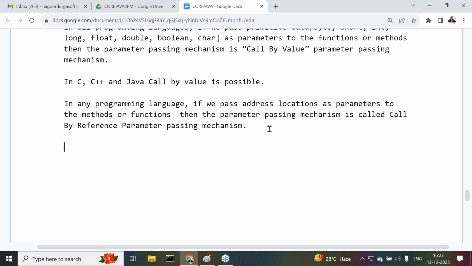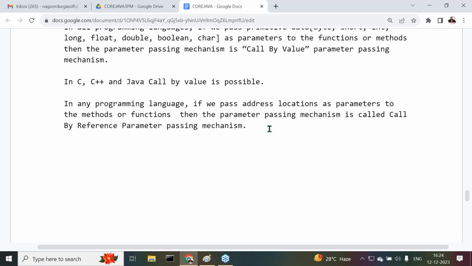Now come to this point. In C and C++, if you pass pointer variables as parameters to the methods, then the parameter passing mechanism is call by reference. Why? Because pointer variables represent address locations. Passing a pointer variable as a parameter to the method means passing the address location directly.